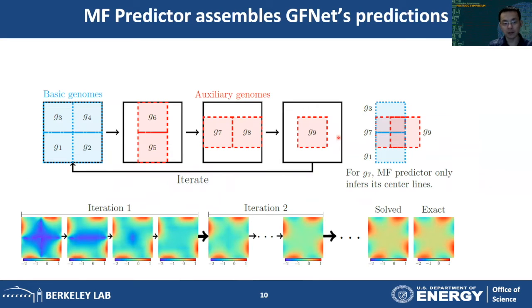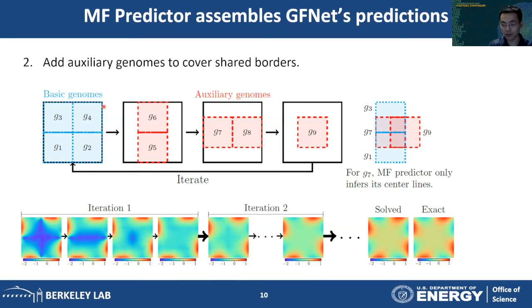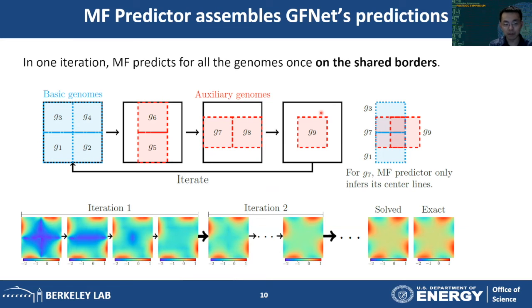The second component is the IMF Predictor. It's going to combine GFNet's predictions and assemble them into a solution for larger domains. We demonstrate this using an example that is 4 times larger than our domains. So the first step is to divide the domain into basic domains. And then using the Schwarz method, we are going to add auxiliary domains to cover the shared borders. And in our case, we also add 1 domain to cover the shared corners between the basic domains. And then we update all the domains per iteration in this order.